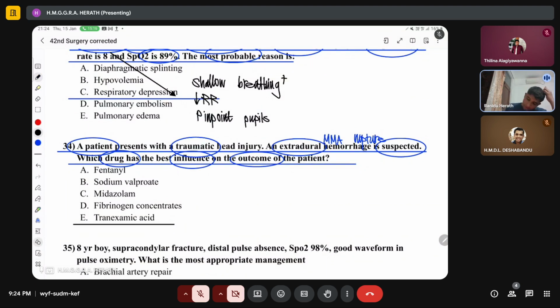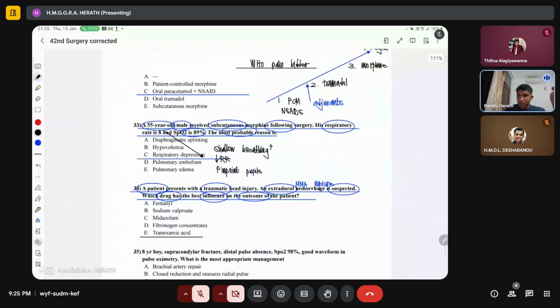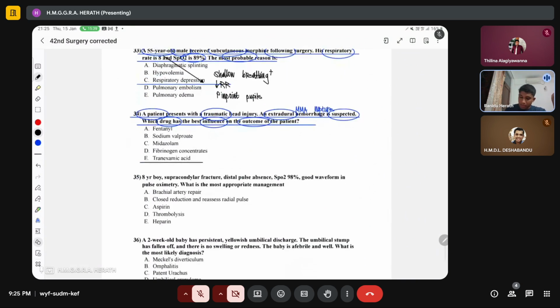So fentanyl will reduce pain. Sodium valproate might reduce the risk of fits. However, if the patient does not have any fits, no need of giving sodium valproate. Midazolam also, no need to give midazolam. Fibrinogen concentrate we might give if the patient's PT/INR is deranged. However, tranexamic acid 1 gram stat and then 1 gram per hour IV might reduce the further formation of a blood clot, right?